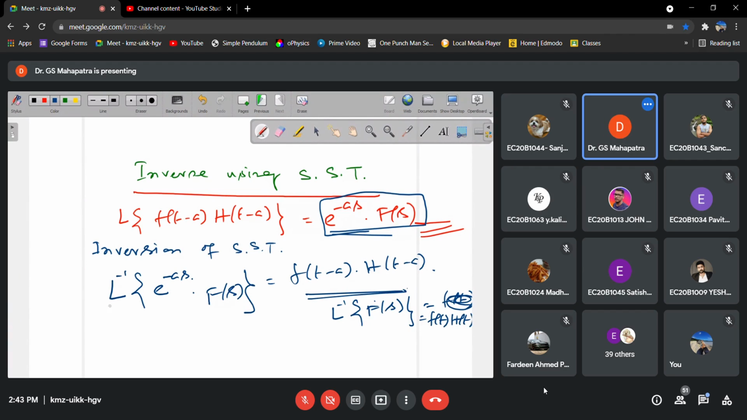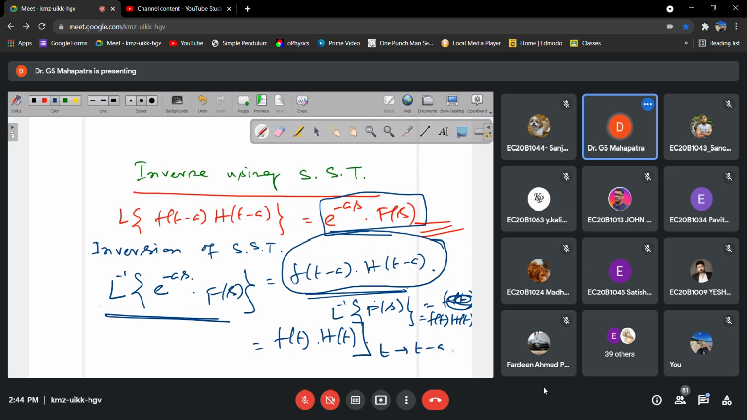Now simply, what can we write? Instead of writing this one, we can write this one also, f of t into h of t. After finding this one, you have to replace t by t minus a, correct? I have not changed anything, it is remaining the same.